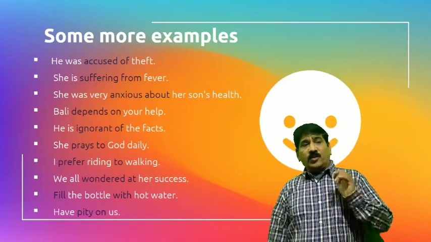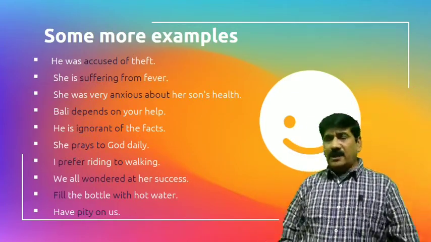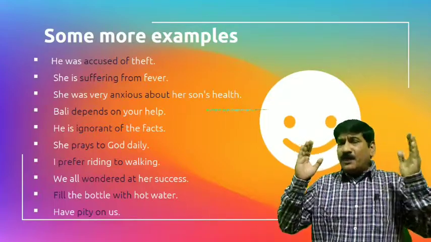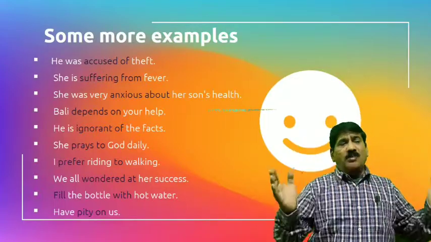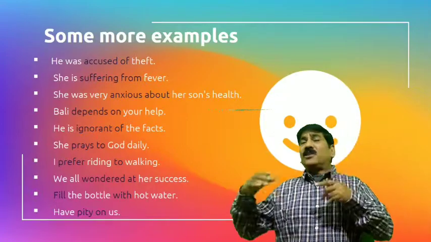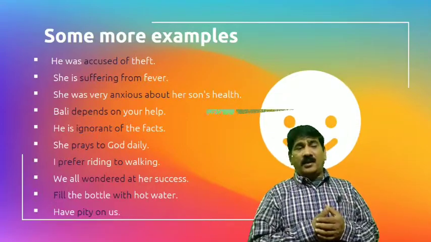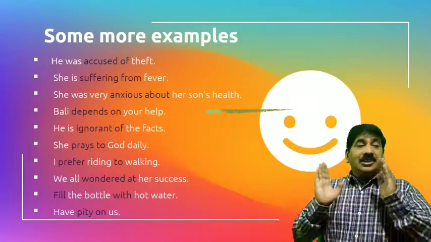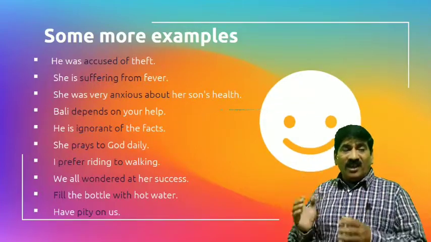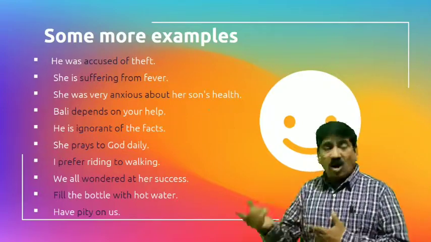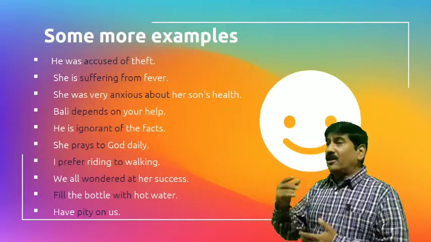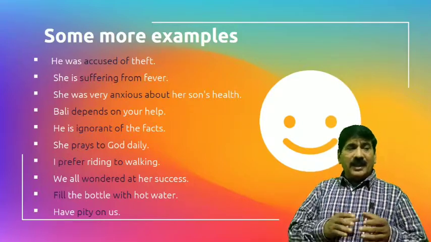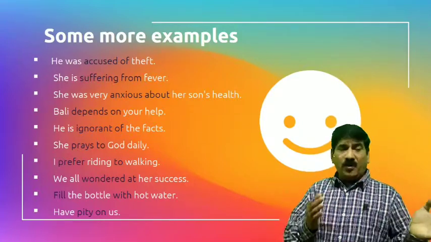Now हम जानेंगे some more examples. Example देते हैं. He was accused of, some are, I think, fixed prepositions. Accused of theft. She is suffering from fever. She was very anxious about her son's health. It depends on. He is ignorant of. These are fixed position, और उसमें कुछ लगेगा नहीं. She prays to God, not for.